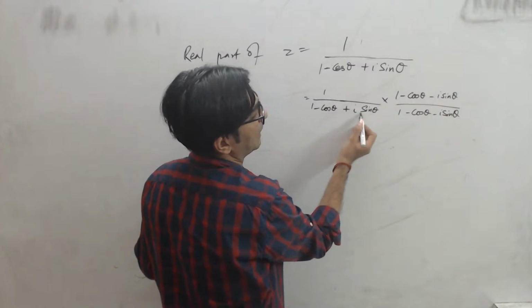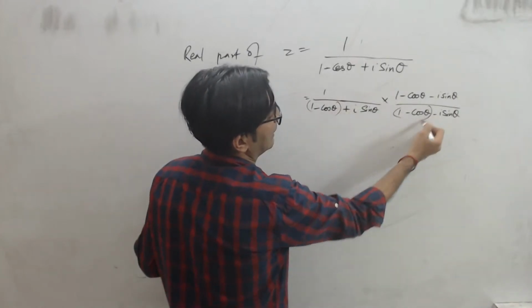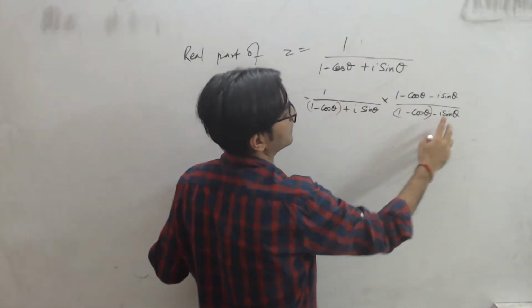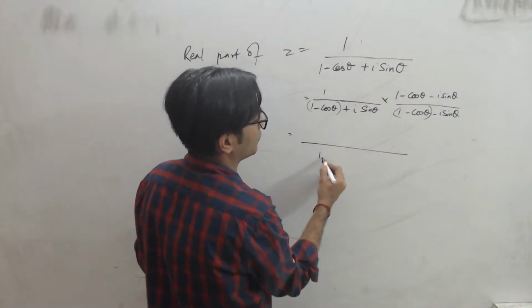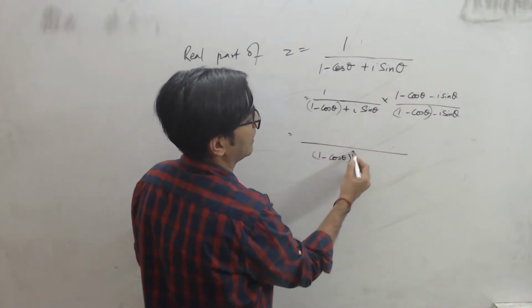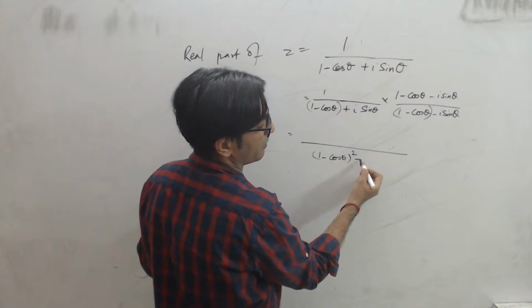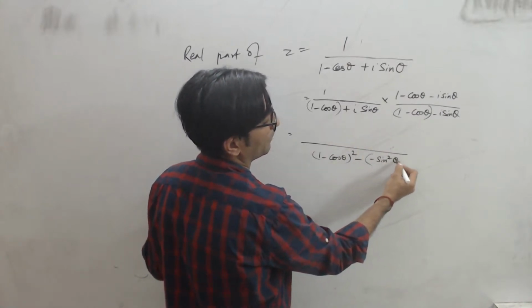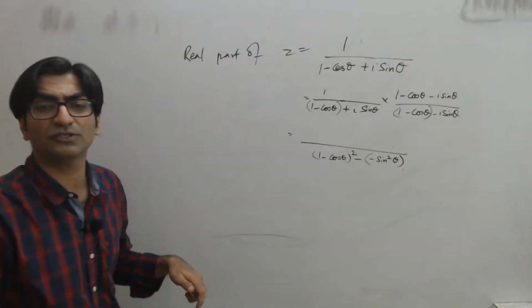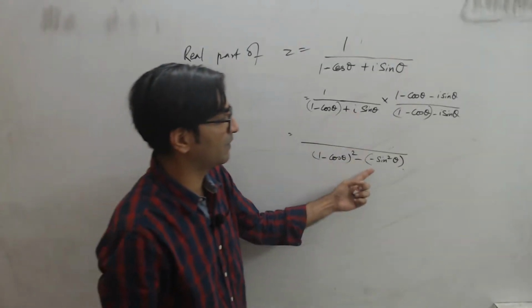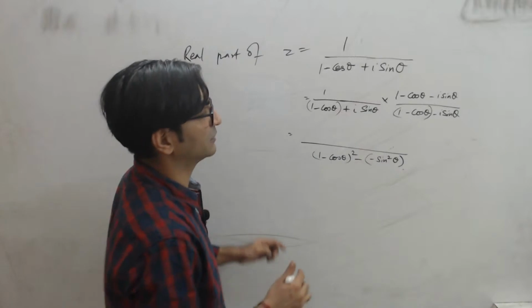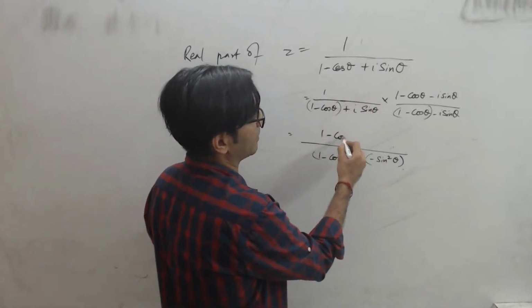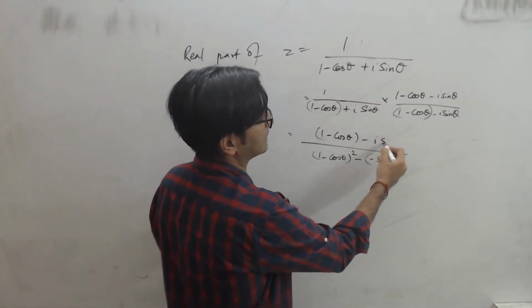So this becomes a plus b. Think of this as a and this as b. A plus b, a minus b will be a square minus b square. That's 1 minus cos theta the whole square minus I sin theta the whole square, which will be minus sin square theta. Yeah, because the square of iota is minus 1. So I square will become minus 1 and sin square theta. And the numerator remains the same: 1 minus cos theta minus I sin theta, right?